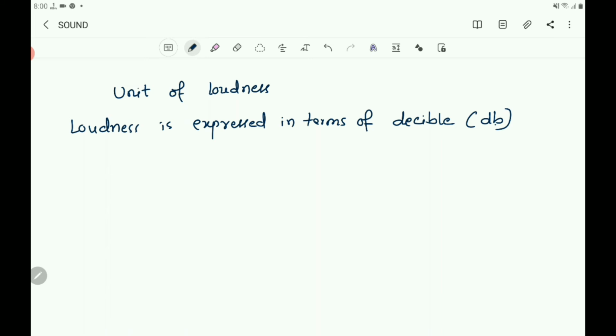And the loudness of normal breathing. So you take some examples. Loudness of normal breathing is 10 dB.